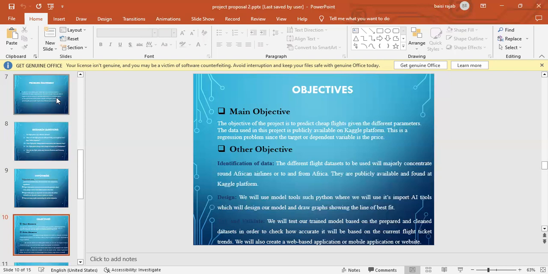But now we want to use the data sets that we have, the old data sets, and we try to feed in our parameters, and then we check on the current flight fare.